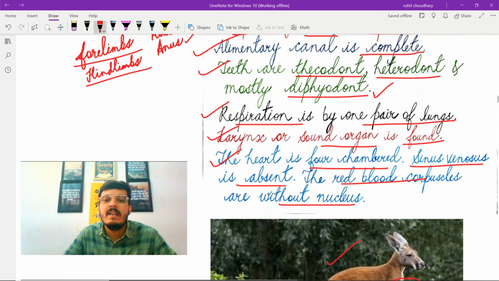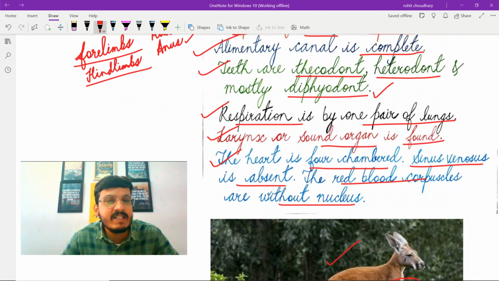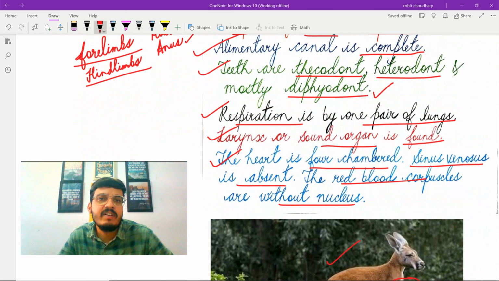The next one is sinus venosus is absent. So this sinus venosus is the first chamber present in lower animals like reptiles, amphibians and frog. It pours the blood into the right atrium. But in case of mammals, this will be absent. So the right atrium will be the first chamber that receives the blood in case of mammals.